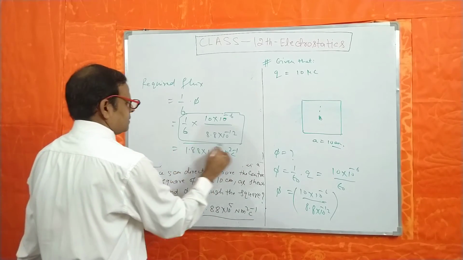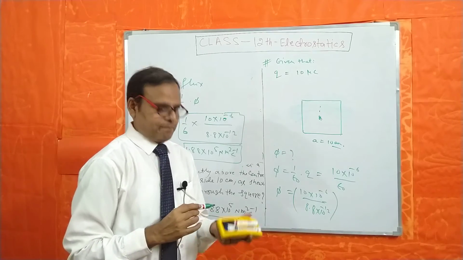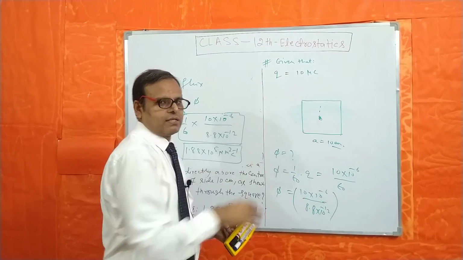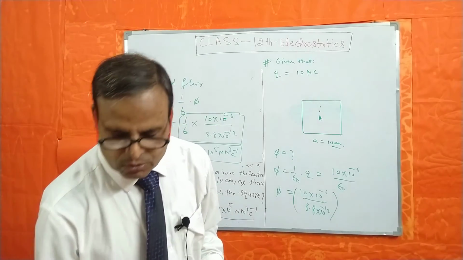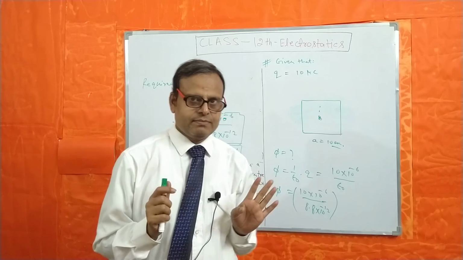This is the amount of flux that will pass through this square surface. So I think you have got the concept.